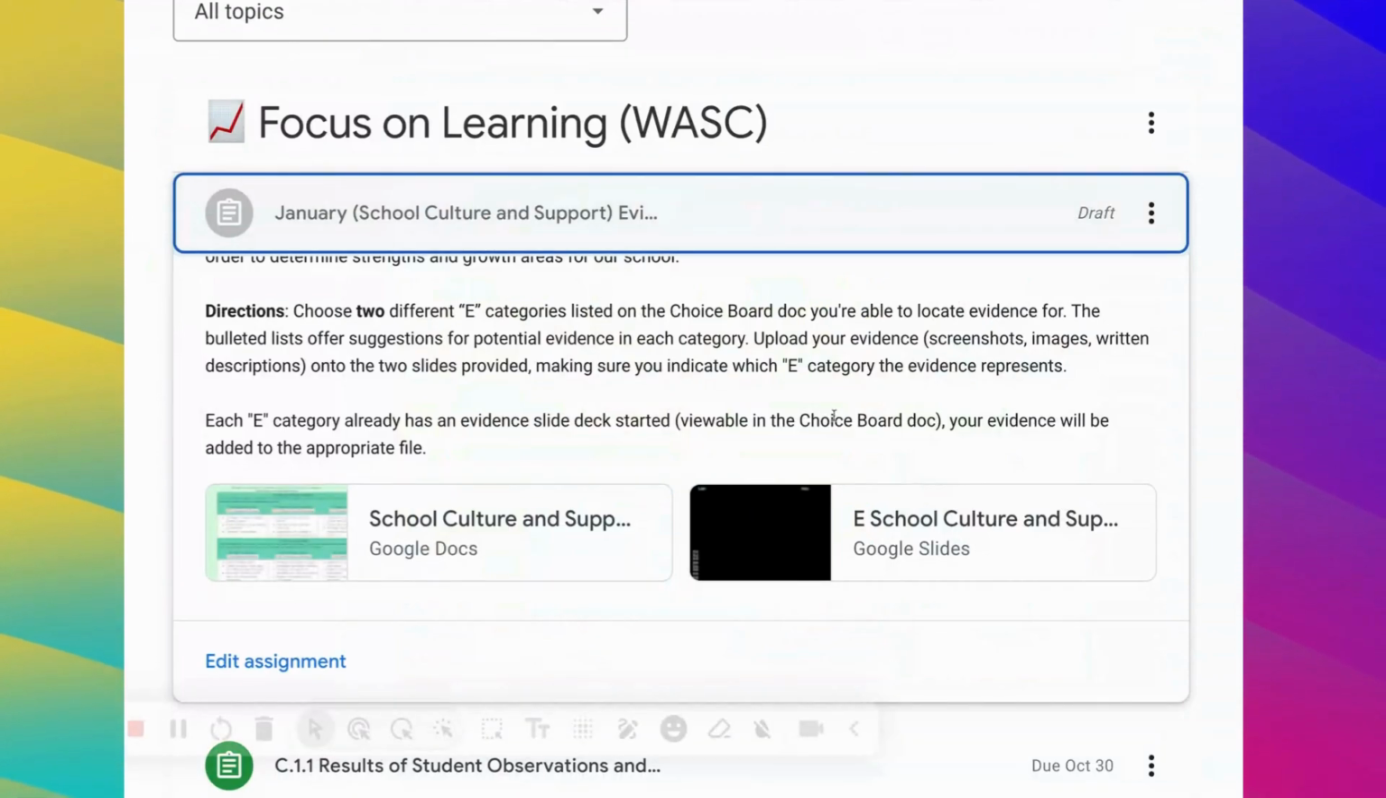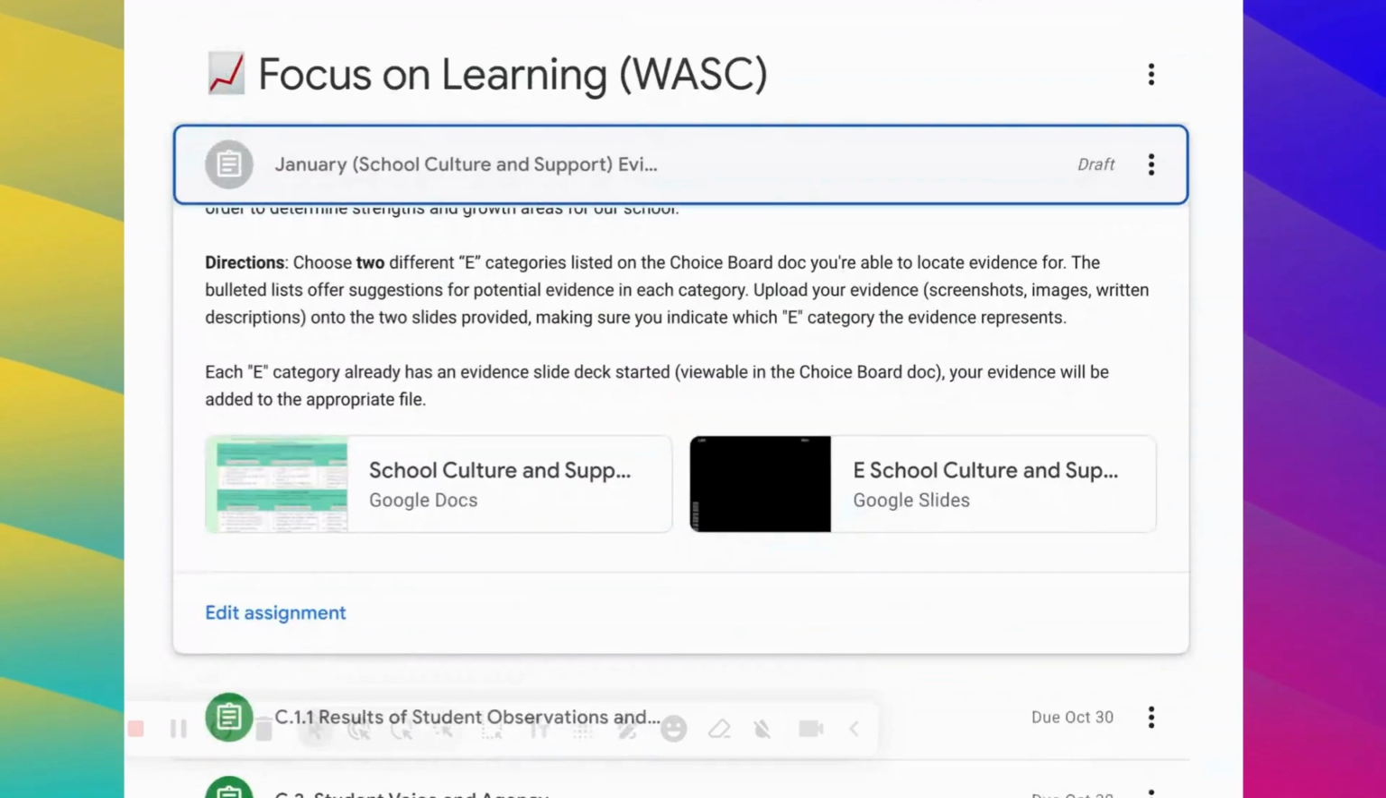Then you are going to push turn in. I can't show you the student experience here, but you're going to push turn in, and then I will have your evidence to be able to add to the rest of our slide decks.